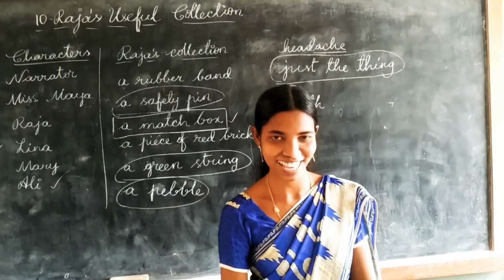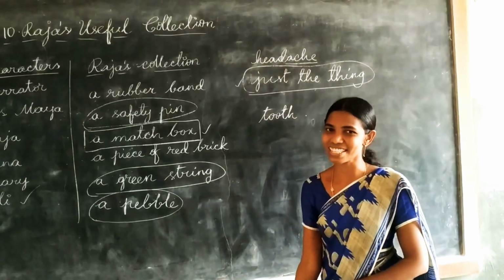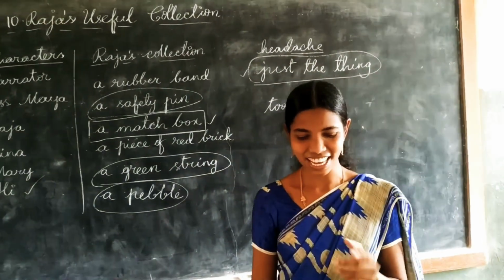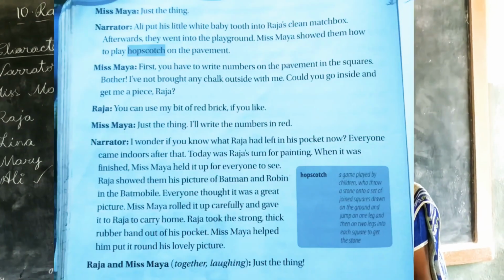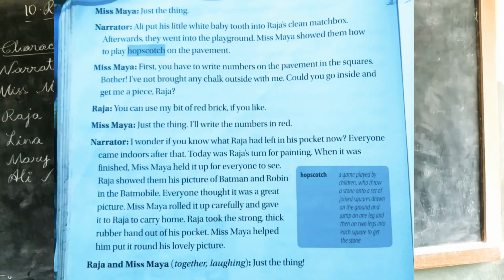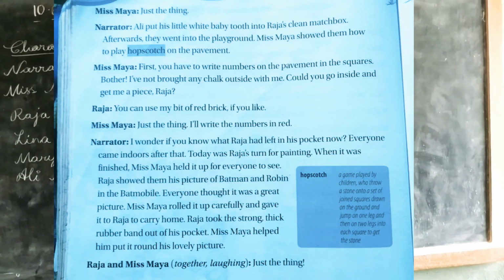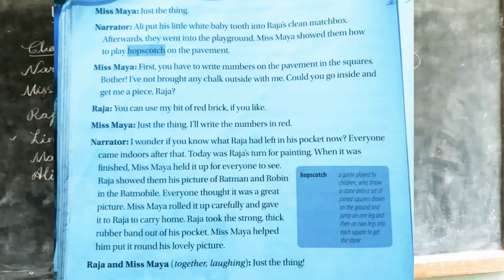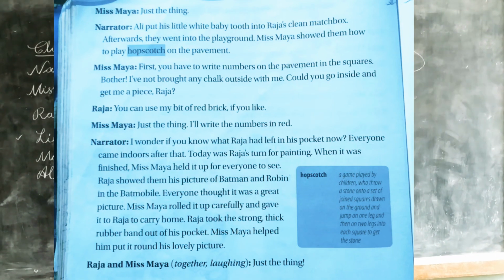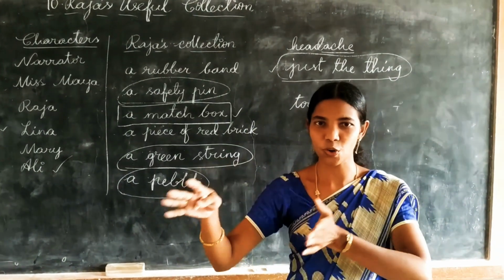Then what does Miss Maya say again? Just the thing. Again, she is saying that it is required. Then the narrator describes the next scene. Ali put his little white baby tooth into Raja's clean matchbox. Afterwards, they went into the playground. Miss Maya showed them how to play hopscotch on the pavement. Now here, they are all going to the playground.